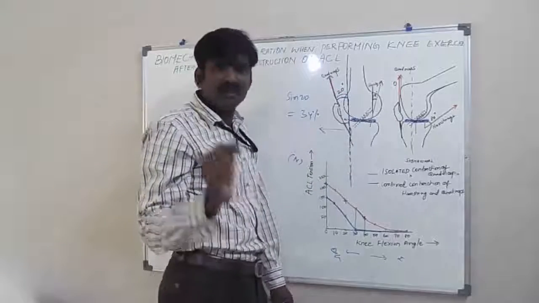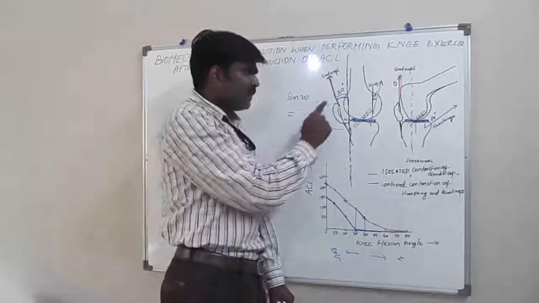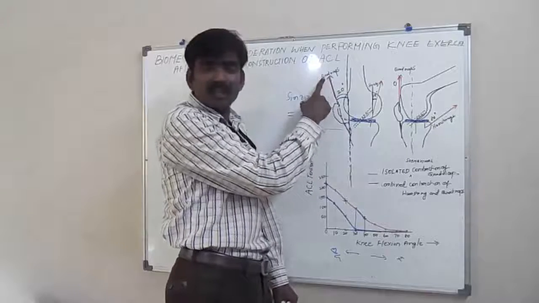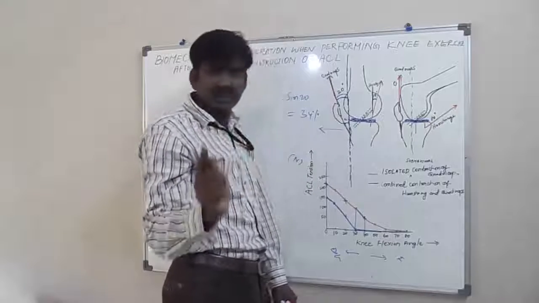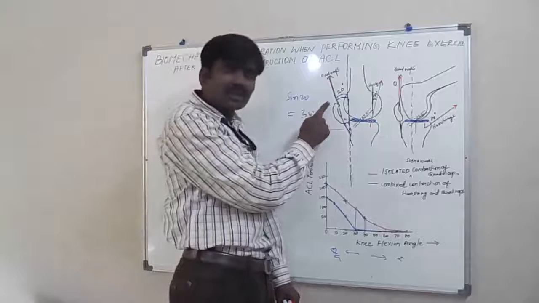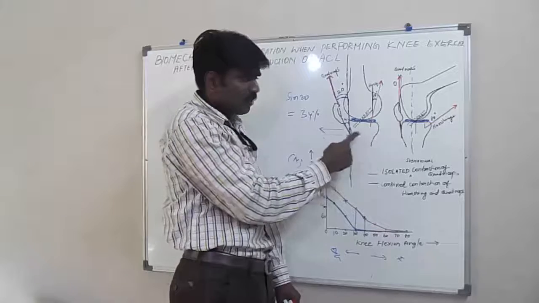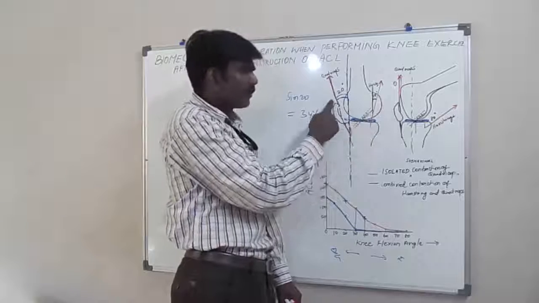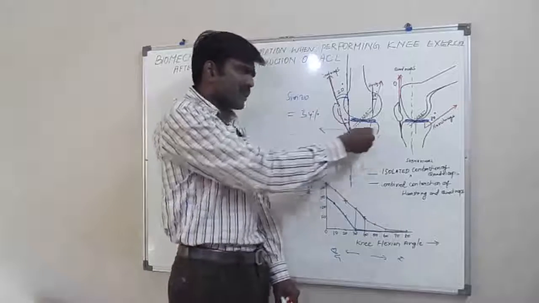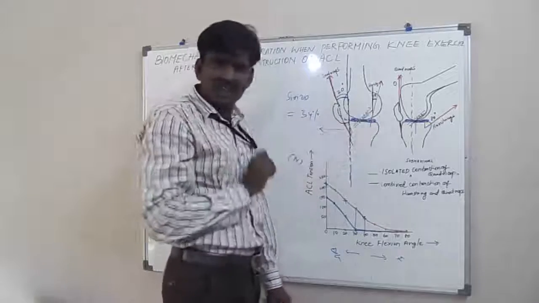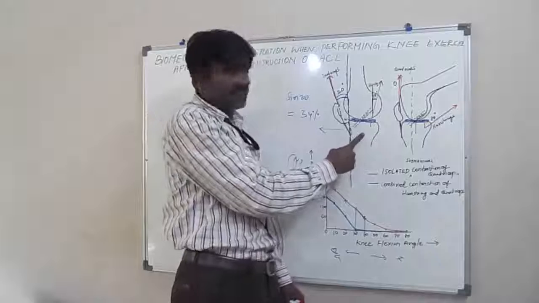In complete extension, the line of force of the quadriceps closely opposes, that is the first principle, the primary action of the anterior cruciate ligament. If the quadriceps muscle is contracting, the tibia is pulled and tension in the ACL increases. That is in complete extension.